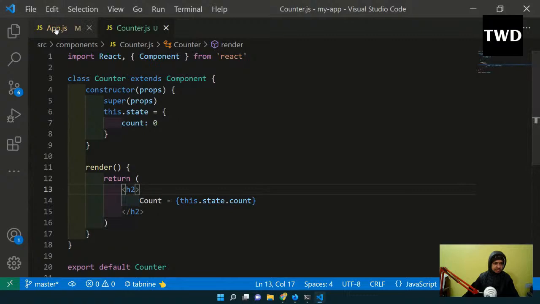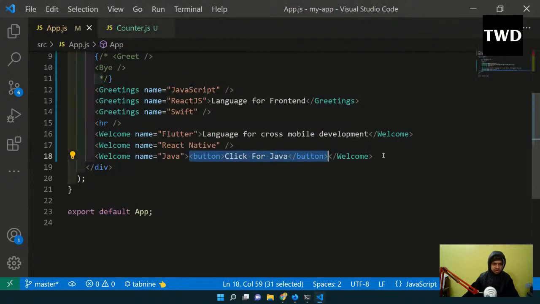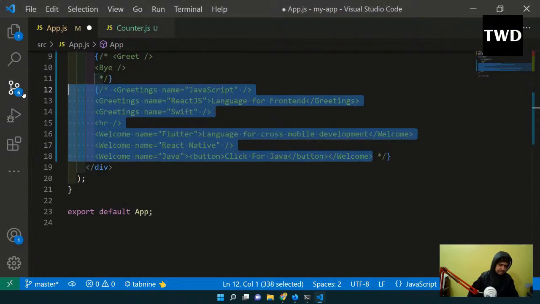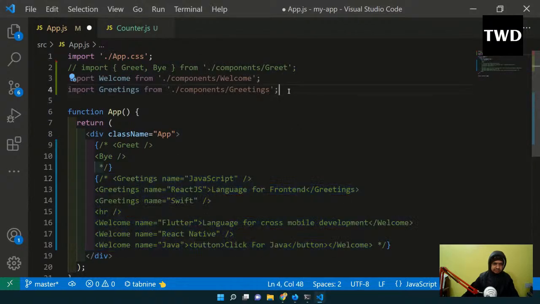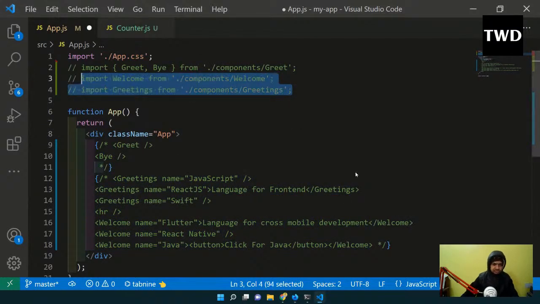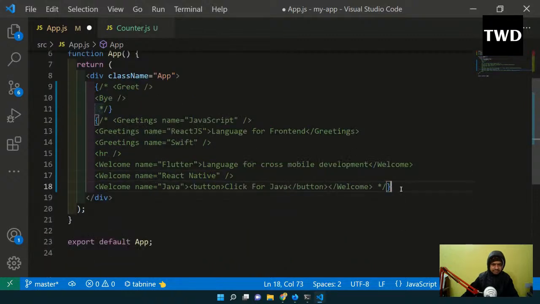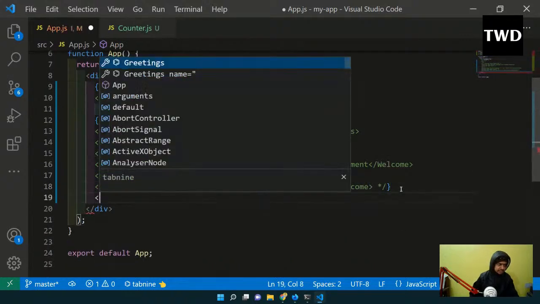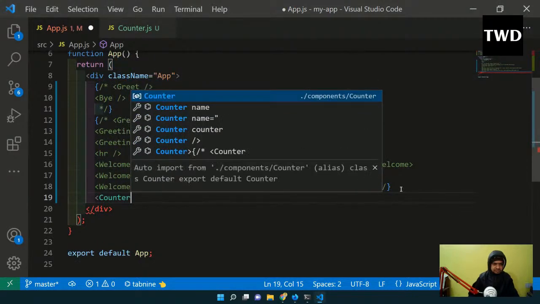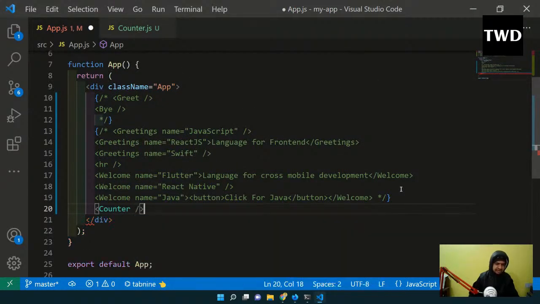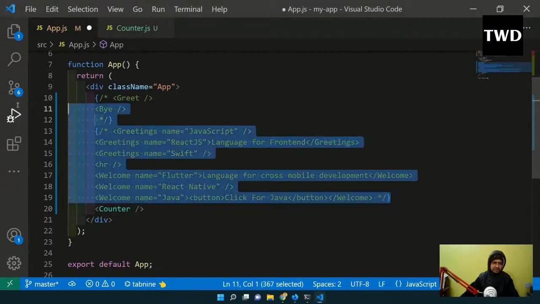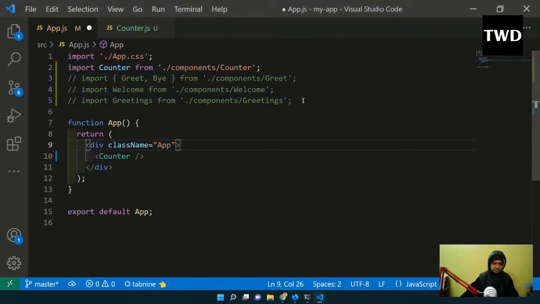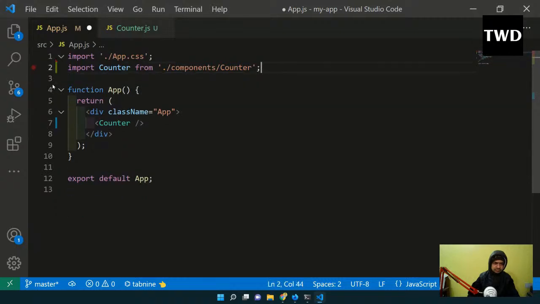The next thing I have to show is the counter. I don't need all these things now, so I will comment them out. This is something which is coming from the previous class. Comment them out, and then we'll come here and the counter will be imported. In fact, I will remove this because we all know it. Counter, okay, it's been done.